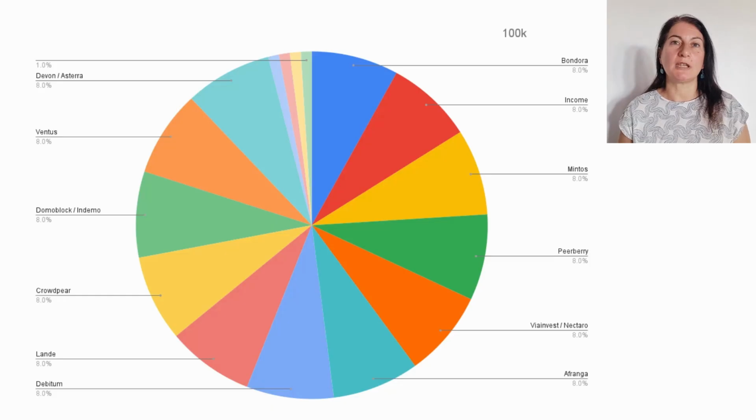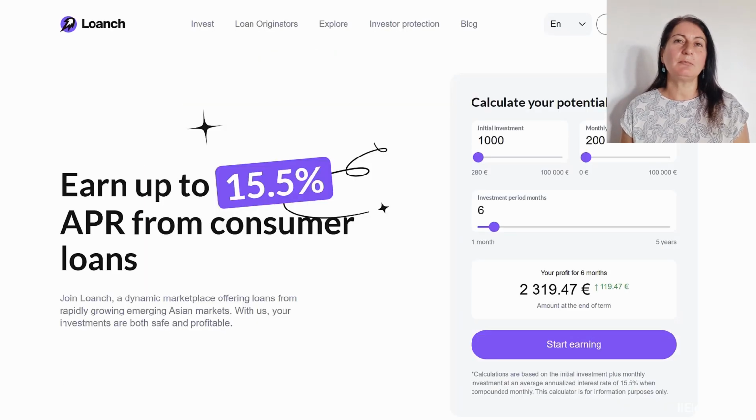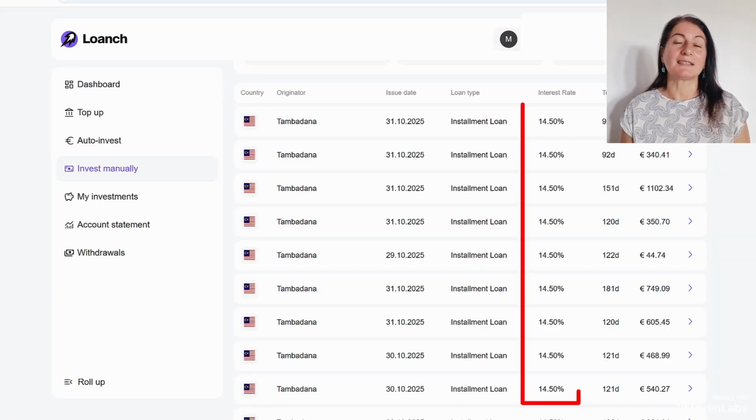So up to this point, on all these platforms I would invest 8%, which in a portfolio of 100,000 euros would be 8,000 euros. The remaining 4% I have available, I would allocate to 4 different platforms, investing 1% in each. Why? To test new platforms that interest me or invest in riskier platforms that could bring a good return to my portfolio. For example, I could invest 1% in Loange, which is offering me returns that sometimes go up to 15%, but usually are around 13%.